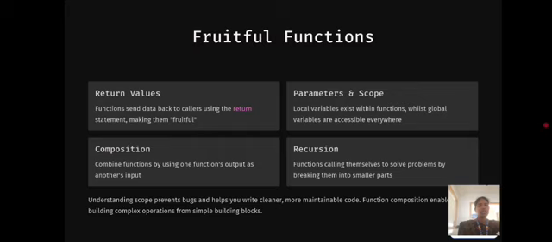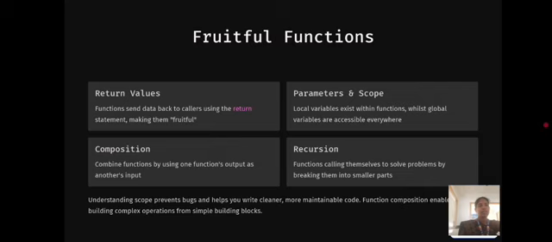Next we will discuss the topic fruitful functions. Fruitful functions have four characteristics. One, return values. Second one, parameters and scope. Third one, composition. And then fourth one, recursion. The first one, return values, refers to functions sending data back to the callers using the return statement, making them fruitful.